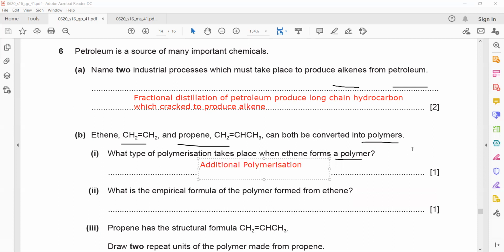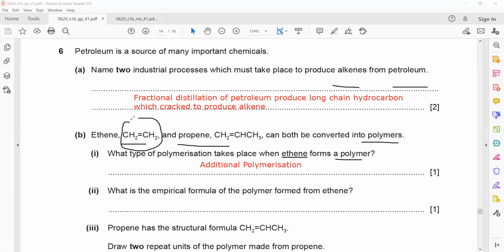Then write the empirical formula of a polymer from ethene. The empirical formula means the formula which represents the simplest ratio. So the empirical formula of monomer and polymer is always the same. What is the empirical formula here? How to find the empirical formula? If I write the molecular formula, the molecular formula is C2H4. So what will be the empirical formula?